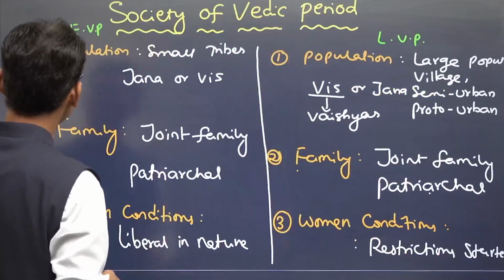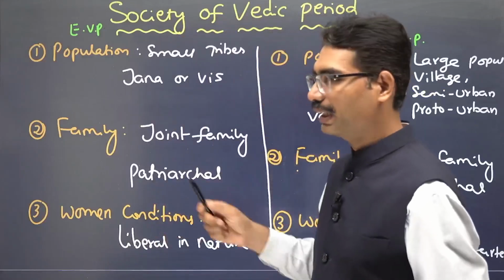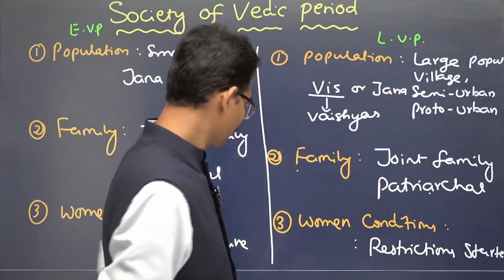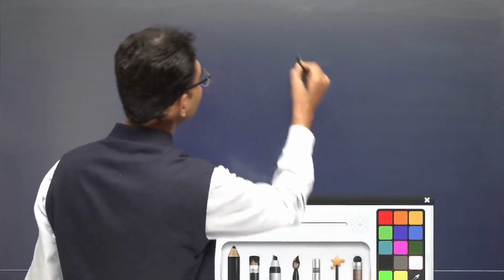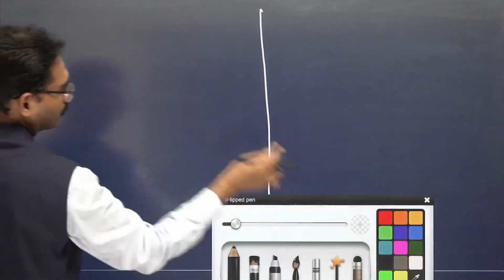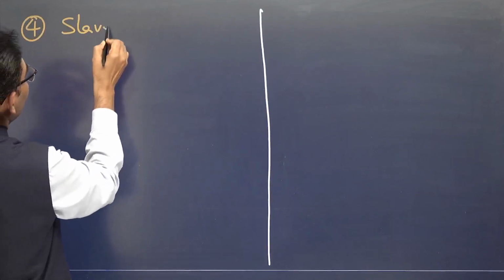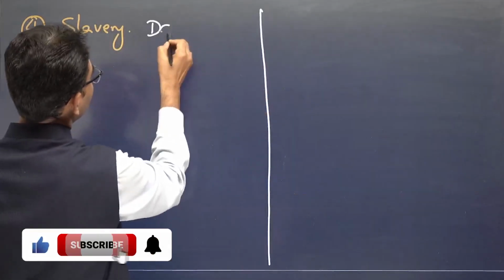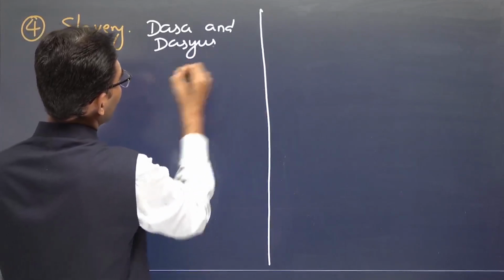So this is where women's status stands. So what have you seen? Population, family, patriarchal structure, then women's conditions or status. What about slavery? Slavery was also prevalent. There is a term called dasa and dasyus.